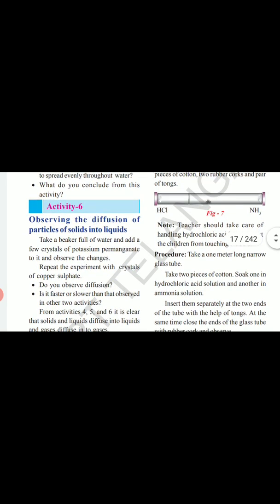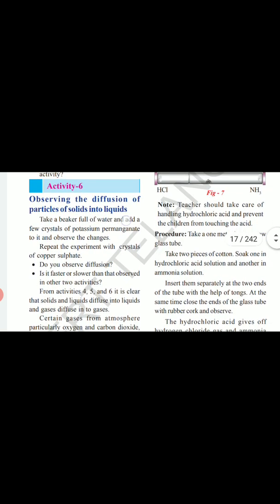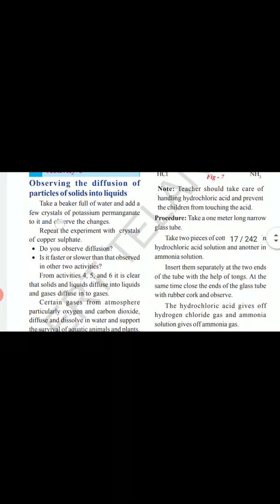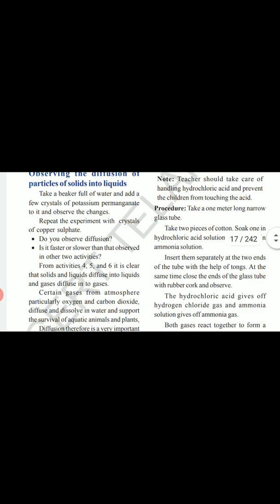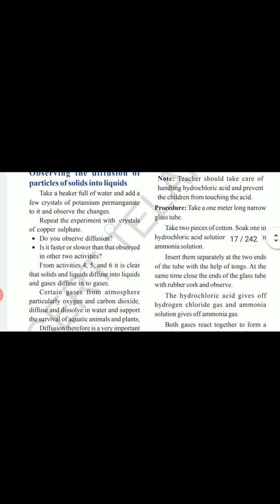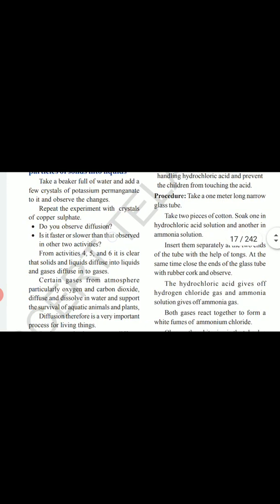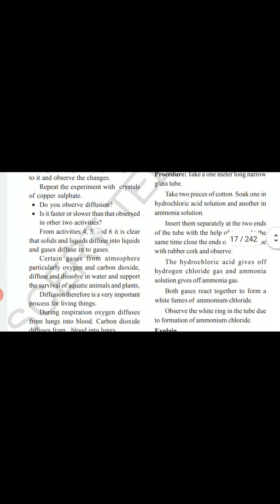Activity 6. Observing the diffusion of particles of solids into liquids. Take a beaker full of water and add a few crystals of potassium permanganate to it and observe the changes. Repeat the experiment with crystals of copper sulfate. Do you observe diffusion? Is it faster or slower than that observed in the other two activities?